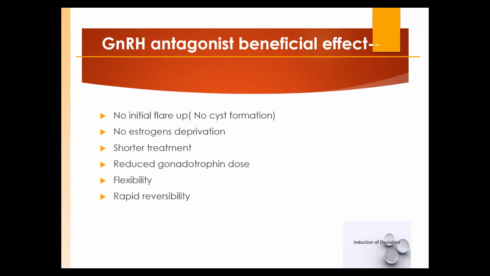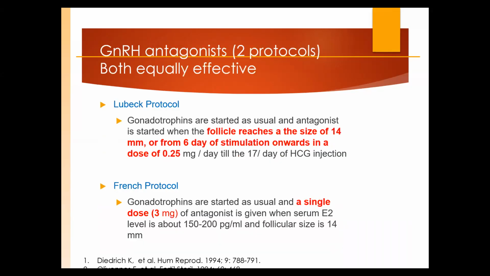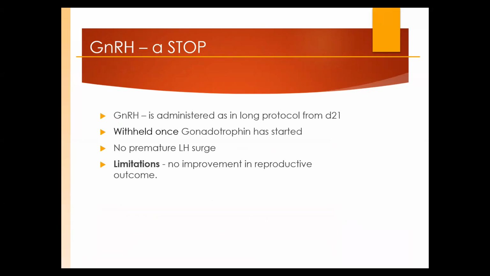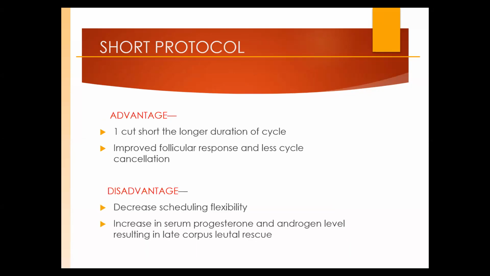So we have discussed two things. एक तो agonist protocol, एक antagonist protocol. हमने दो ही चीज discuss की. इसके अलावा there are different protocols. As I told you, when we are doing the two simple things, either agonist or antagonist, you can make a manipulation. GnRH one-stop protocol, clinically not very practiced. यहाँ पे क्या करते हैं? We start from, as in the long protocol, we start down regulating from day 21. But once the period is there, we stop GnRH agonist. Normally used in the poor responder patient.